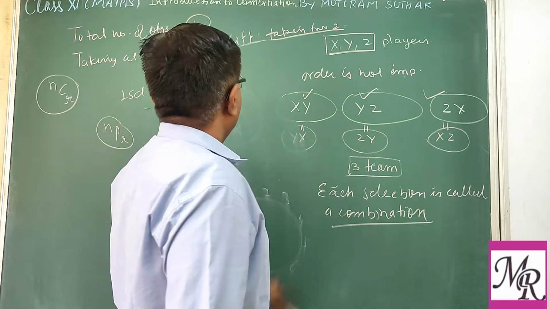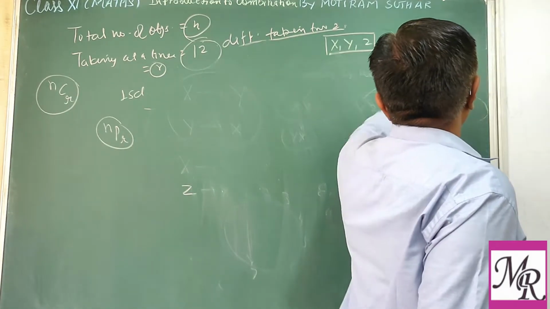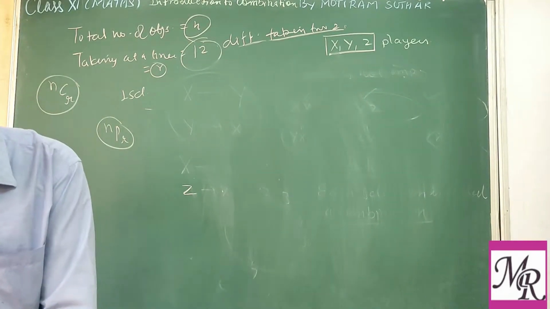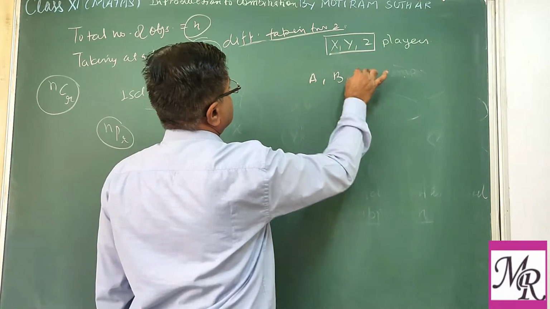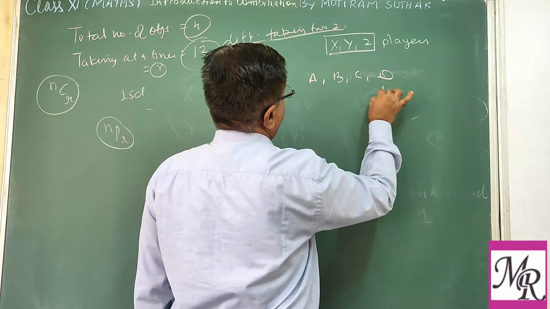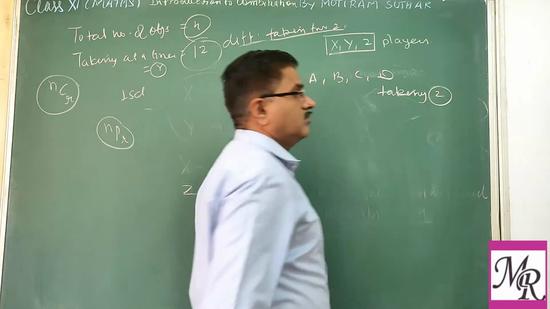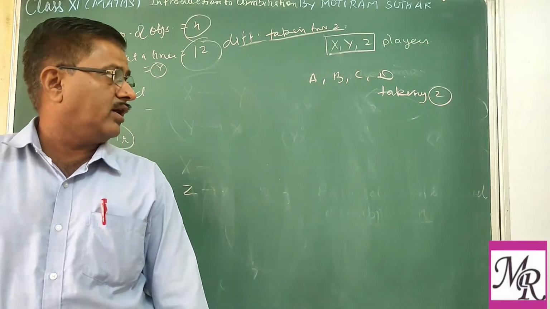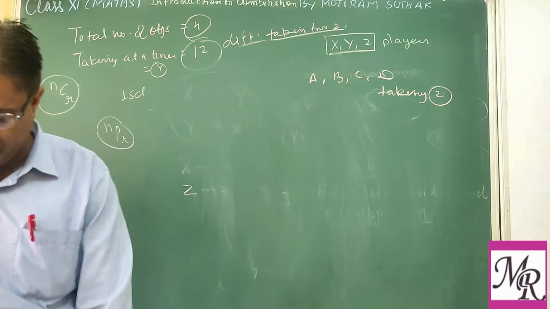Suppose we have 4 different objects, A, B, C, D, and we take 2 at a time. How many combinations can we select when taking 2 at a time?